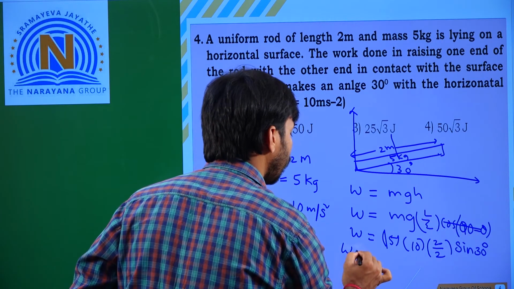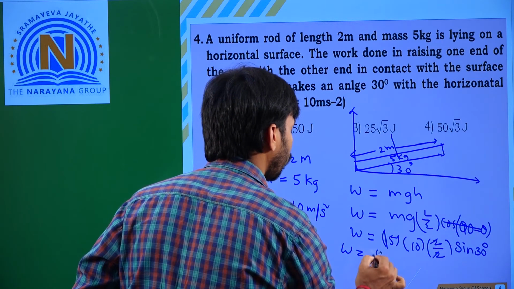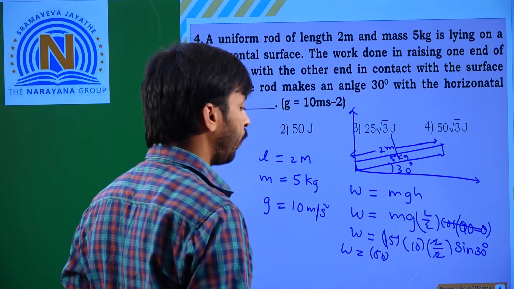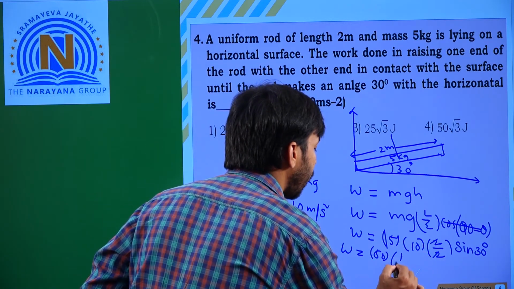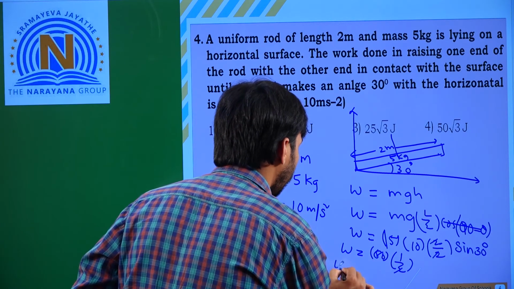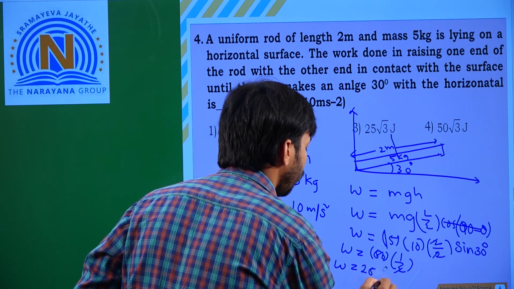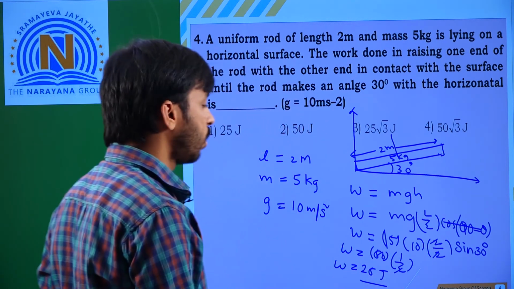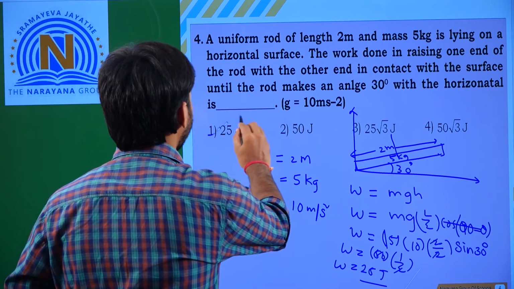So W is equal to 5 into 10 into 2 by 2 into sin 30. The 2 gets cancelled, so 50 into 1 by 2, W is equal to 25 joules. The first option is the correct option.